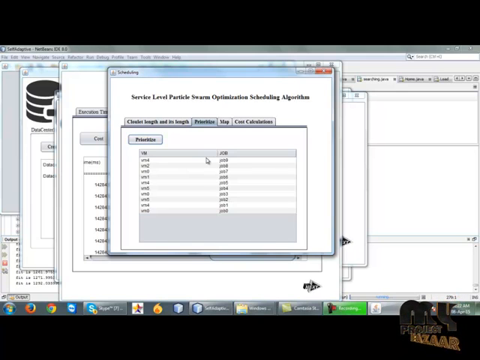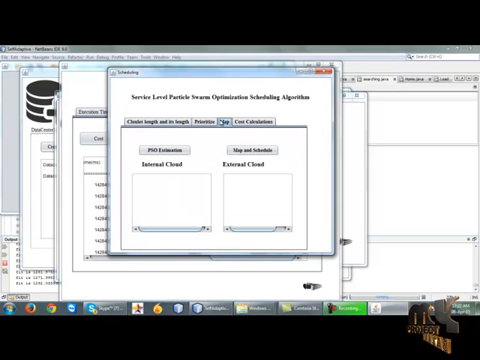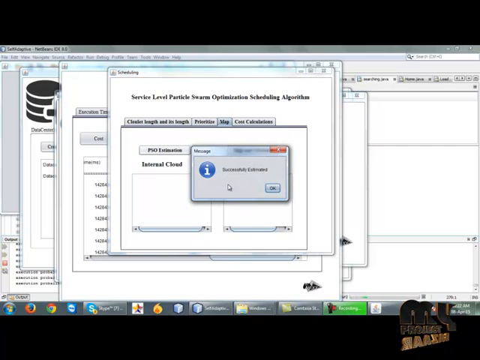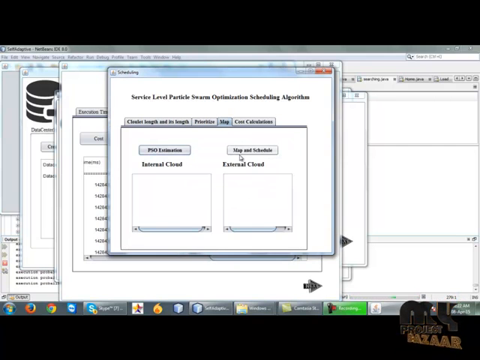This is our prioritization step. Job 9 is allocated to virtual machine 4, job 8 is allocated to virtual machine 2, and each and every job is allocated to a virtual machine. Finally the PSO estimation is successfully estimated, and we map and schedule.